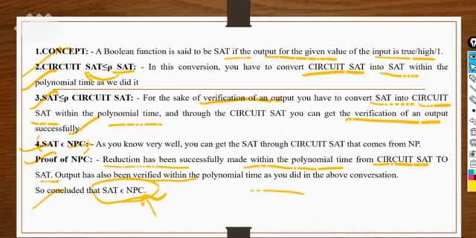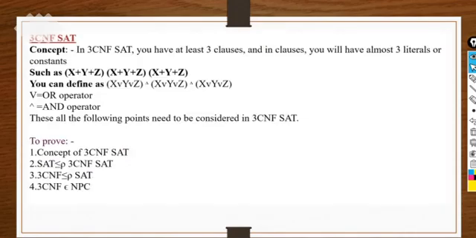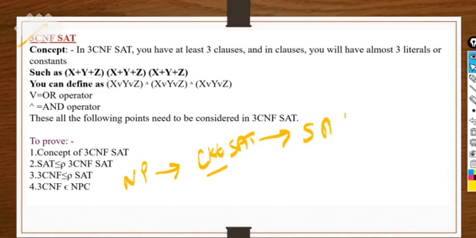So up to now we have cleared the circuit satisfiability and satisfiability. Both belong to the NPC problem. We have proved it. The next thing that we have here is 3CNF. In the previous lecture we have seen the diagram of NP, and from NP we have the circuit satisfiability, and with the help of this we are providing the satisfiability problem.